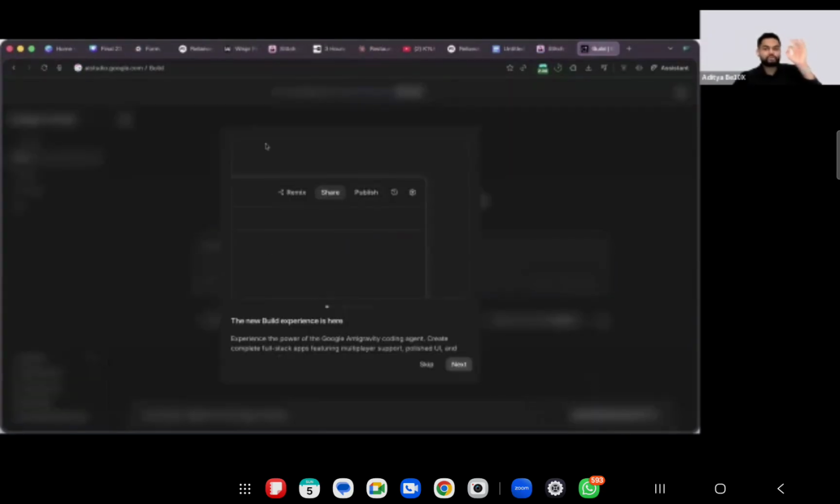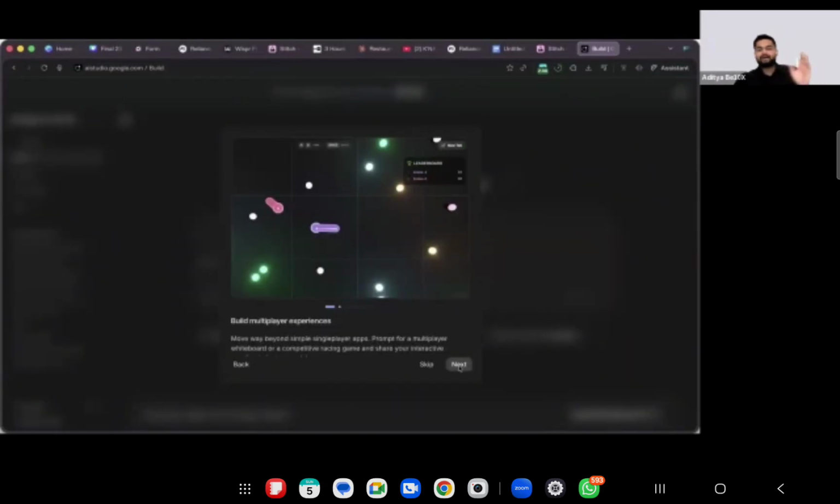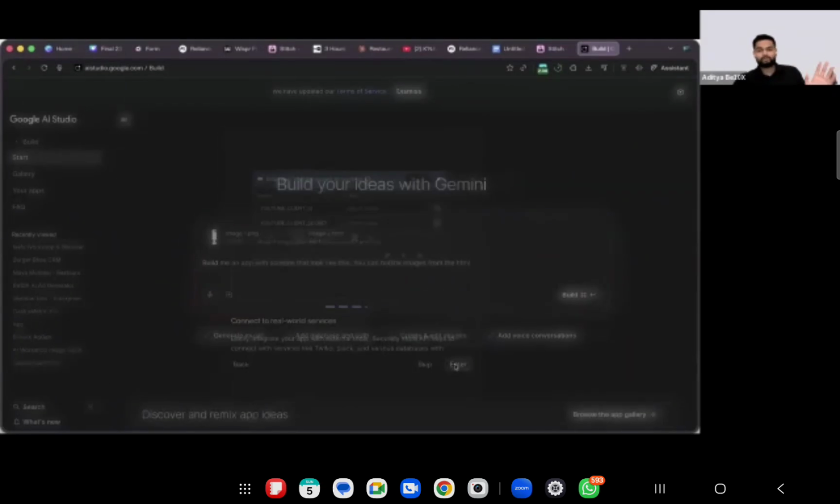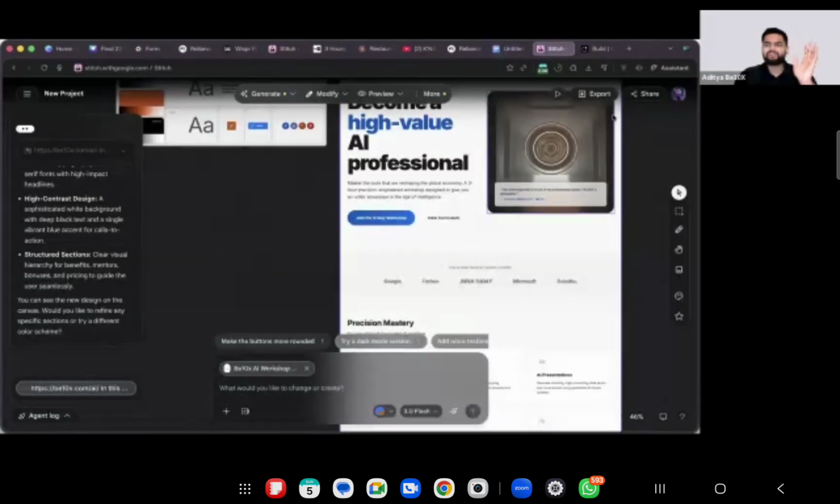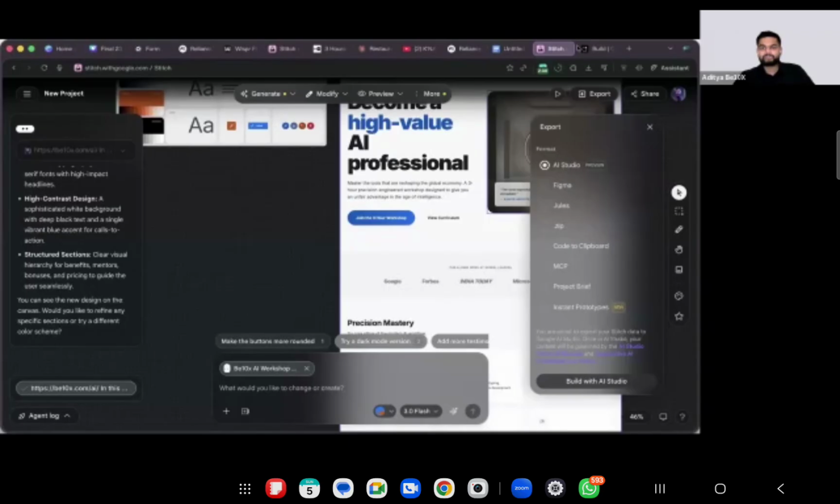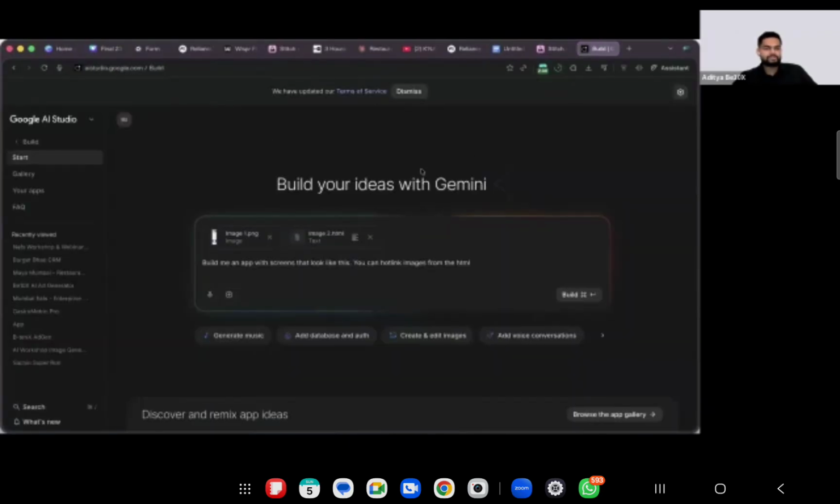Now tool number 4, which is aistudio.google.com. It is an absolutely free tool from Google, and you can use it as much as you want. You do not need any kind of prior knowledge. So what did I do on Stitch? I like this design. If I didn't like it, I'll just say that I don't like this thing, I don't like that thing, and it will completely redesign stuff for me. So now what I'll do, I'll click on export and select the first option of AI Studio, and now I'm here in AI Studio.